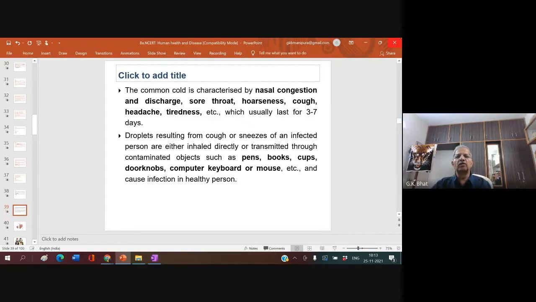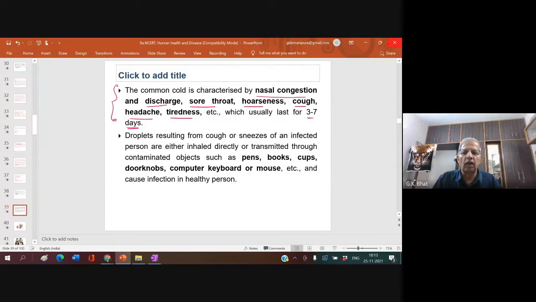The common cold is characterized by nasal congestion. Sometimes you feel your nose is blocked, and you try to force out air by making noise. Nasal congestion and discharge. Many times you might have seen water trickle down; that much fluid comes out of your nose. Sore throat, hoarseness in the voice, cough, headache, tiredness. These are all symptoms of common cold, which usually last for 3 to 7 days.